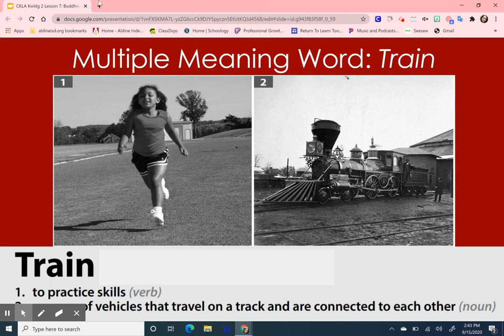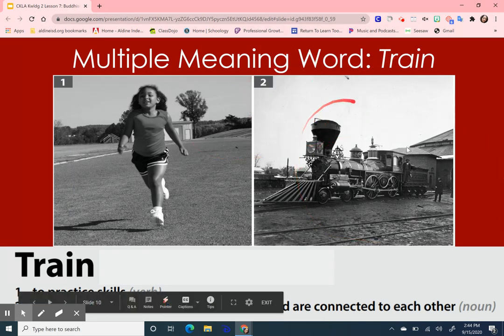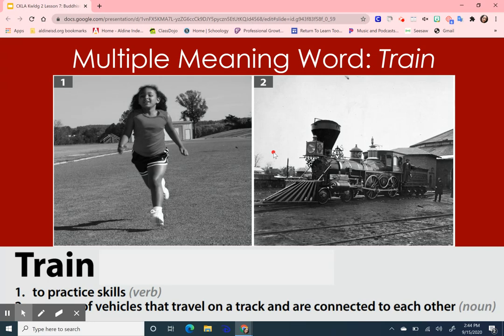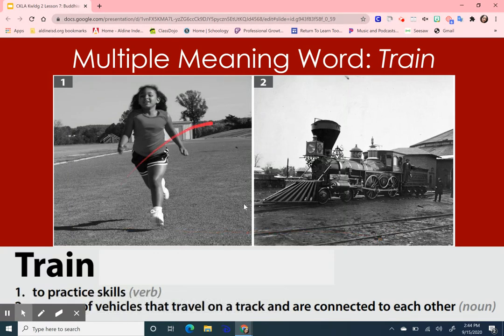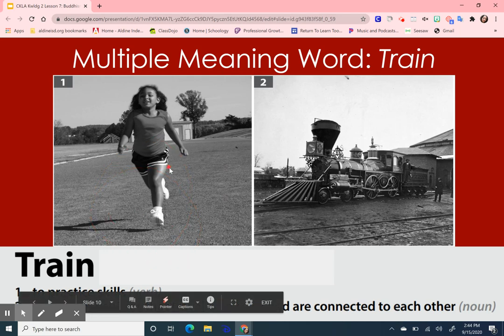If you said it's one, you are correct. The little girl is training her mind or her goals to have a clear goal. Train also has other meanings. The word train can mean a group of vehicles that travel on tracks and are connected to one another. Image 2 shows the definition of a train that has vehicles that are connected to one another and they travel on a track. It is a noun. And to practice a skill, it's a verb.